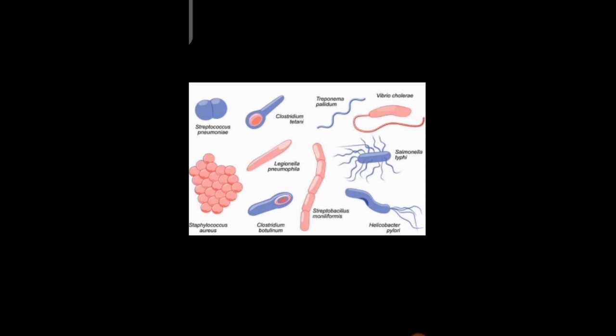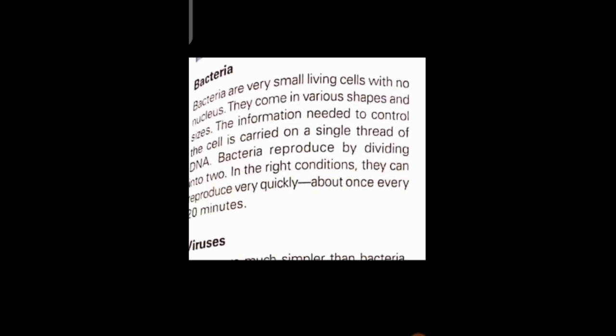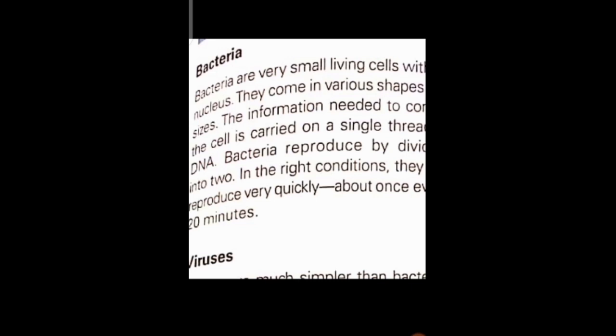Firstly, we will talk about the bacteria. What are the bacteria? Some types of bacteria cause different types of diseases in your body. For the control of these bacterial diseases, we will use antibiotics. Bacteria are very small living cells with no nucleus. They come in various shapes and sizes. The information needed to control the cell is carried on a single thread of DNA. Bacteria reproduce by dividing into two, and both parts develop into a new organism.